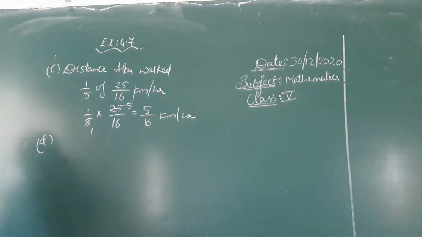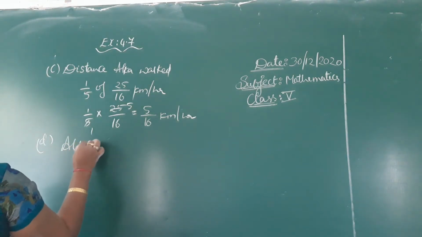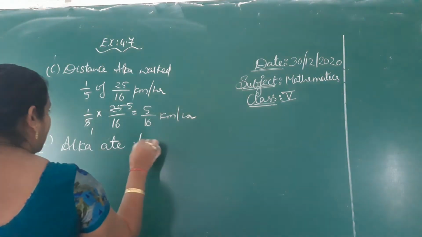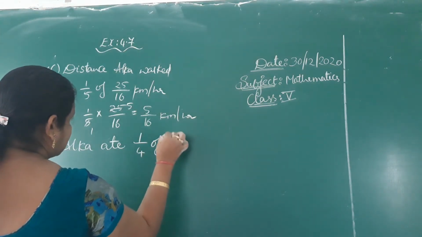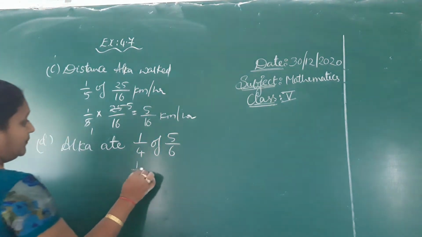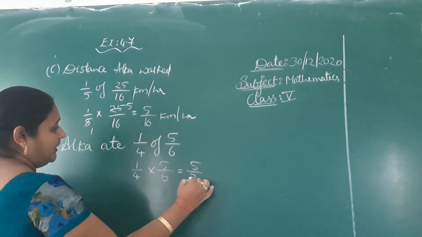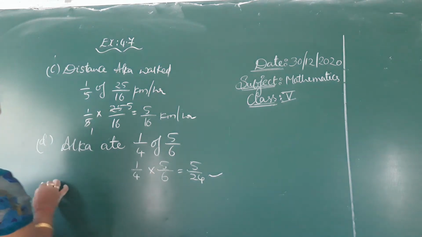At the party, Alka found 5/6 of the cake was left and she ate 1/4 of it. Alka ate 1/4 of 5/6 part of the cake. So 1/4 into 5/6. It's nothing but 5/24 part she ate.